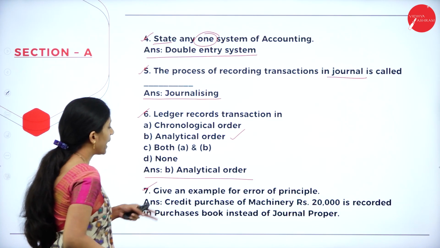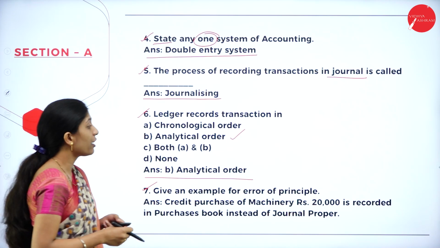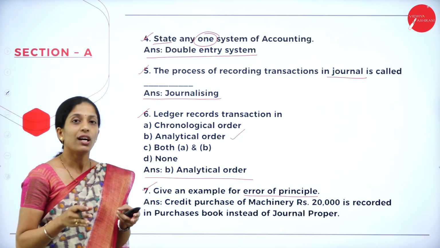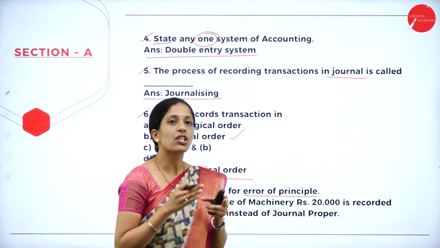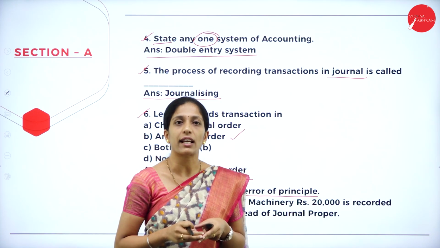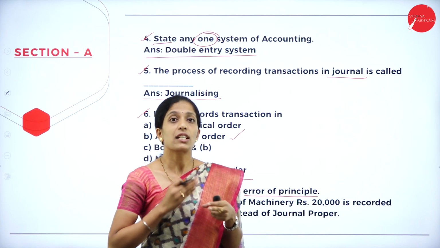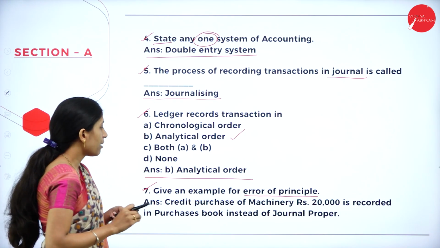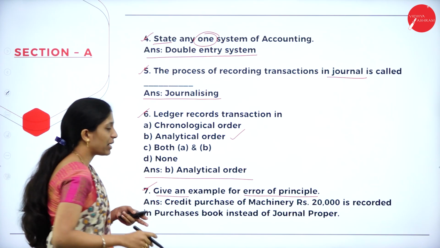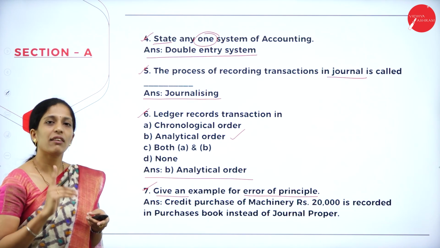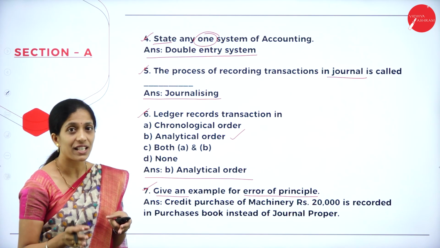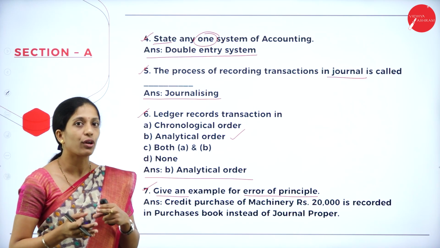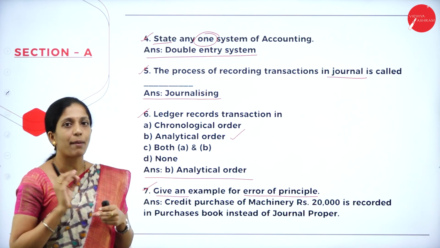Now coming to the seventh one. Give an example for error of principle. You have to know what you mean by error of principle. While recording the transaction, each and every accountant has to follow the accounting principle. Suppose if it doesn't follow, that error is known as what? Error of principle. Now they have asked, give an example. This is for 1 mark. You have to give any one example for error of principle. That is, by not following the accounting principle, whatever mistakes they make, you have to give just an example of it.